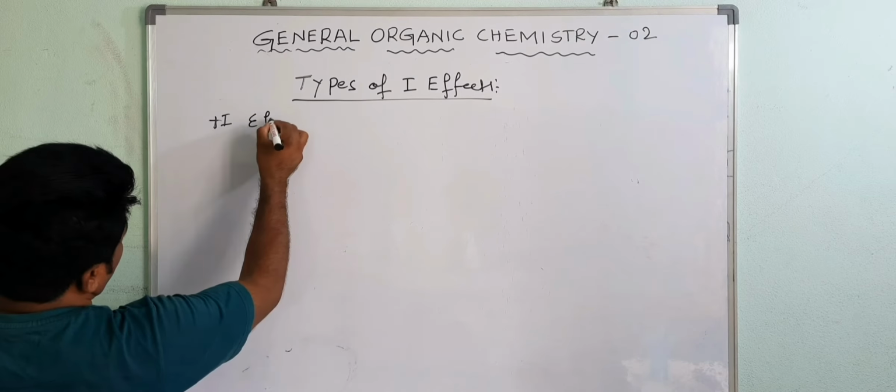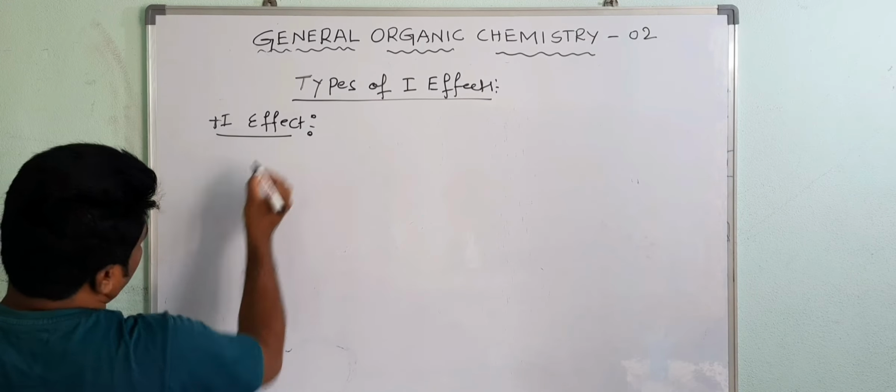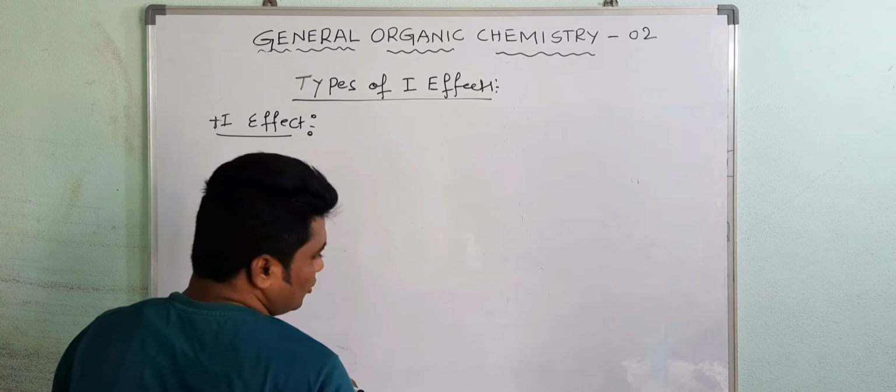Plus I effect, positive inductive effect. So what are the positive inductive effect groups?